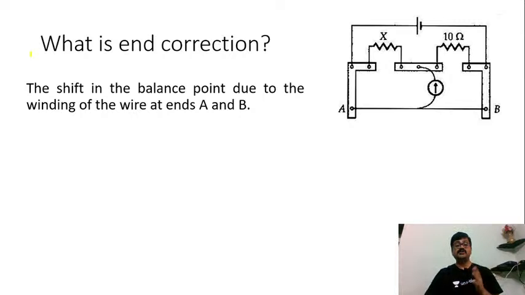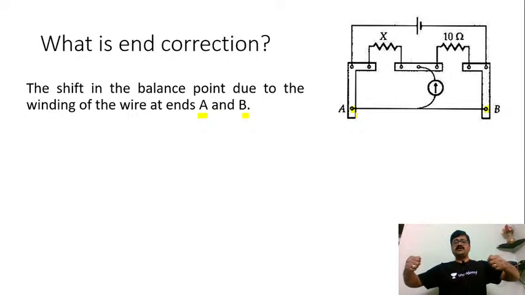So here is the shift in the balance point due to the winding of the wire at ends A and B. As you can notice, at point A and at point B, when I stretch a wire and connect, will I not be winding it at these connections? Will I not be turning them into a winding, because I should fasten them? So that fastening will provide me some error, because I'll be stretching the wire and then winding it at both the knobs, right?